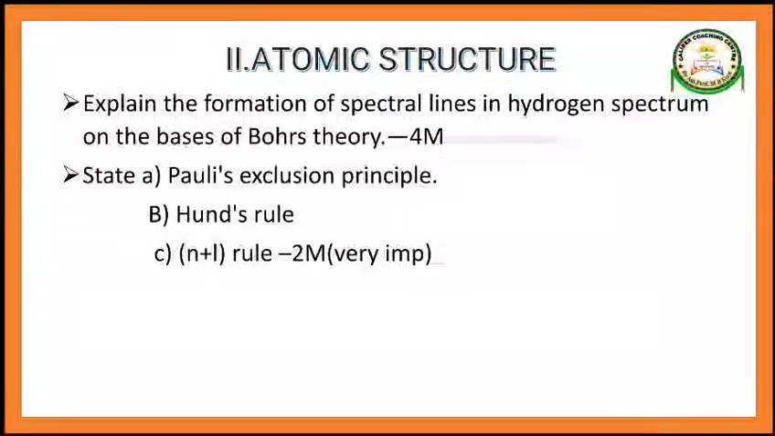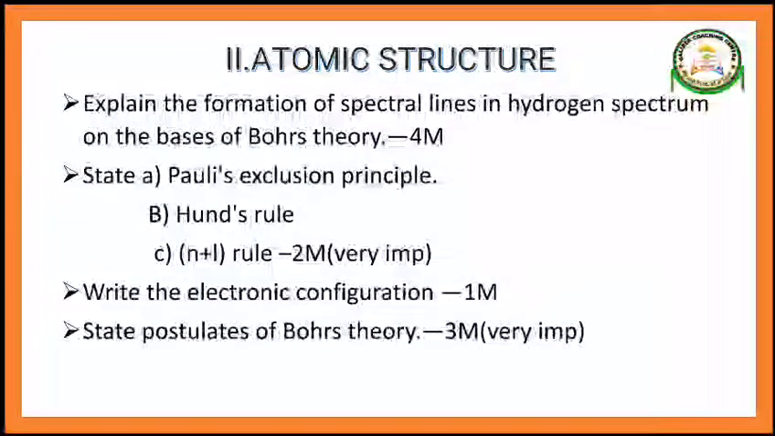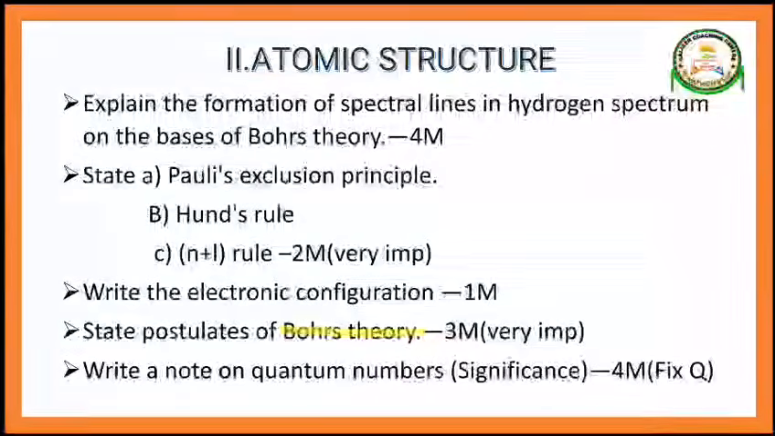Next one, Pauli's exclusion principle, Hund's rule, n plus l rule. These are very important in this chapter. See guys, next one, write electronic configuration. Definitely they will ask one electronic configuration, whatever the element may be, for 1 mark. States postulates of Bohr's theory. This is a very important question. They are definitely going to ask postulates of Bohr's theory, so prepare some 3 to 4 postulates.